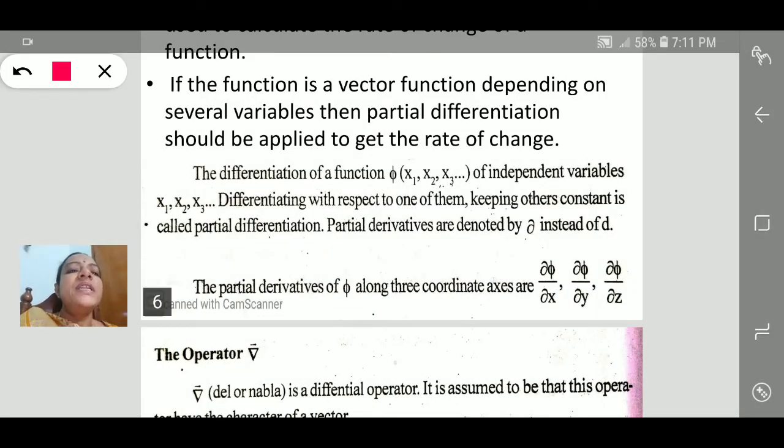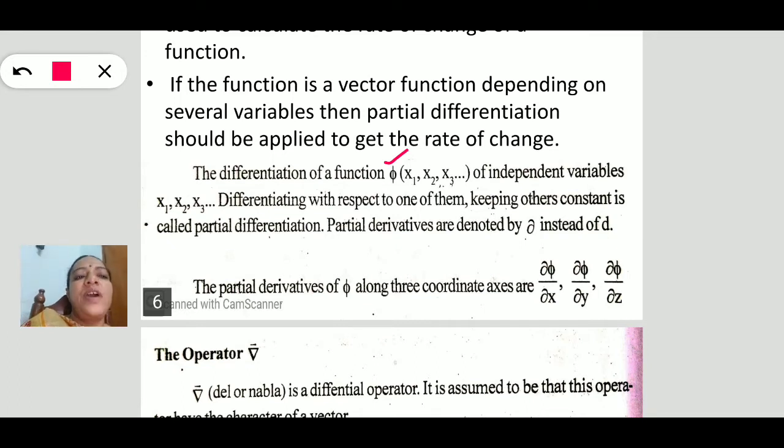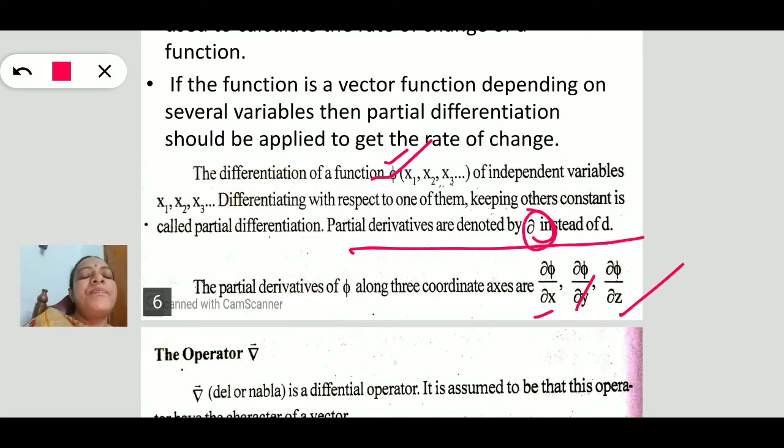Suppose I take a function phi, which is a function of x1, x2, x3, independent variables. If I differentiate this function with respect to x, that is dou phi by dou x, similarly dou phi by dou y. Here the partial derivatives are denoted by dou instead of d. That is the difference between partial and complete differentiation. The use of partial differentiation is to calculate the rate of change of a function, where function means any physical quantity.